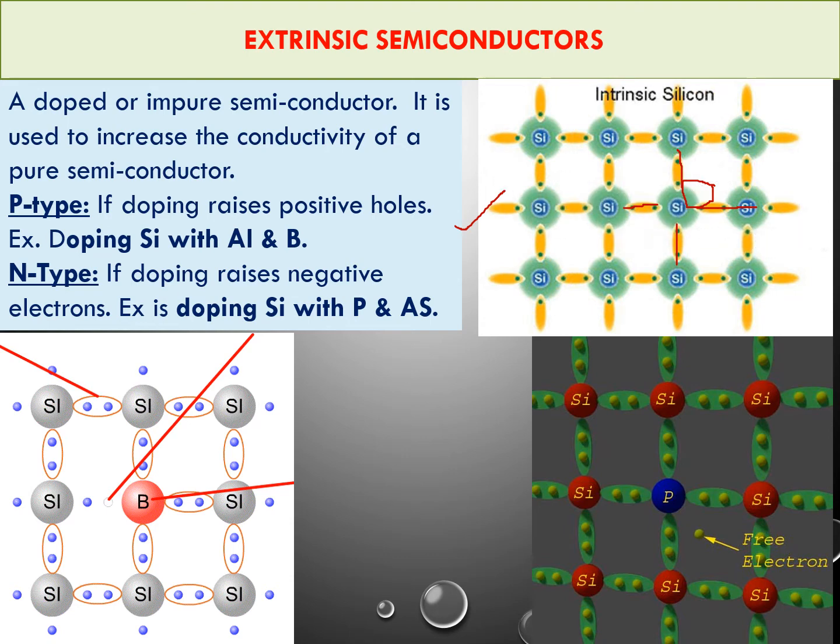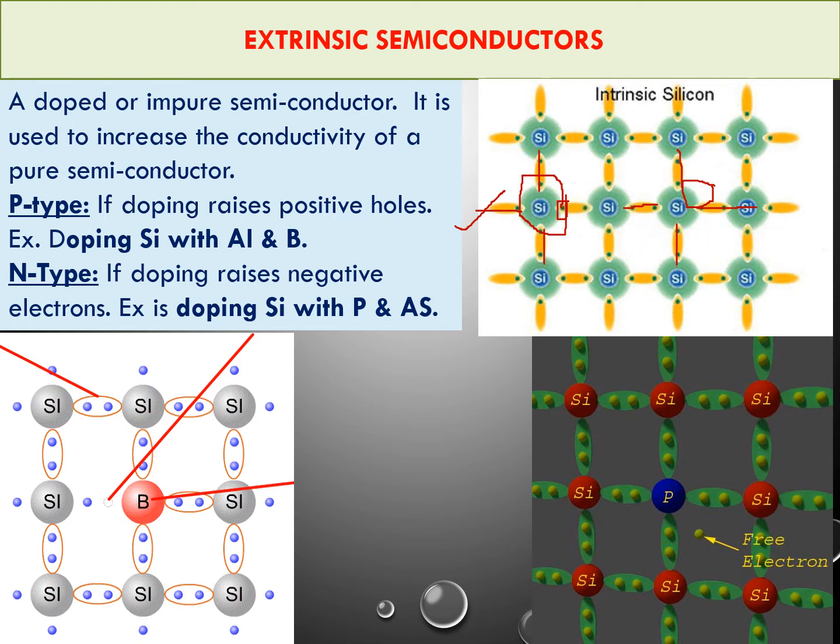Next one. If I replace one of the silica atoms with boron, you can see here boron having only 3 valence electrons. It can form 3 bonds with the other silica atoms, but there is no other electron to make a bond with the other silica atom. That's why an empty space is generated. This empty space is denoted as a positive hole. That's why this semiconductor is called p-type semiconductor.